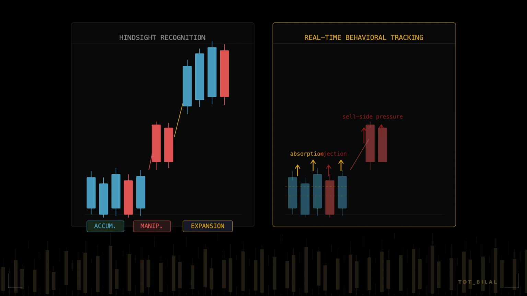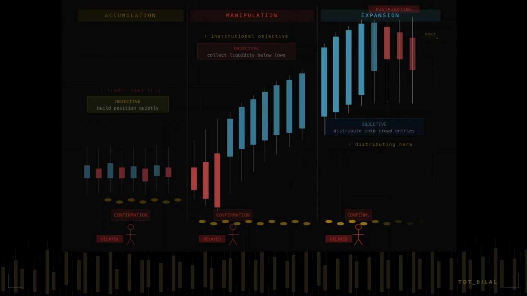And the reason most traders cannot do this even after learning AMD is that they are still waiting for confirmation. They want the accumulation to look like accumulation before they call it accumulation. They want the manipulation to confirm before they stop trusting it. They want expansion to feel safe before they act on it. But here is the institutional reality. By the time any phase looks confirmed, its purpose is already complete. Accumulation looks obvious after the manipulation begins. Manipulation looks obvious after the expansion begins. Expansion looks obvious after institutions are already distributing into your late entries. Waiting for confirmation means perceptually arriving one phase too late. That is the problem this video solves.